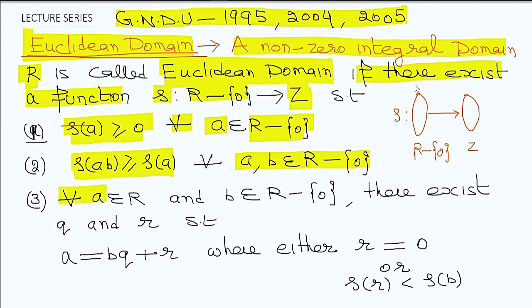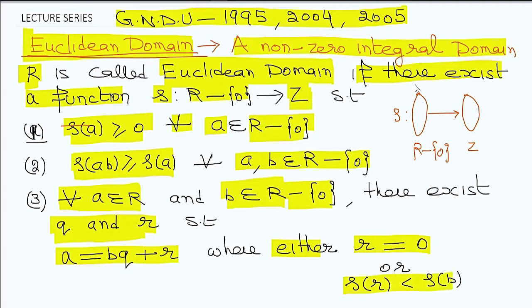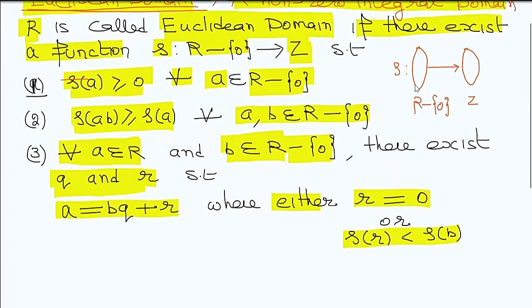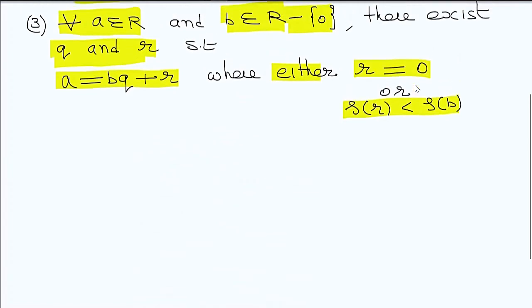Third property, for every A belongs to R and B some non-zero element belongs to R, there exist two elements Q and R in R such that A can be written as BQ plus R. Now this R is either 0 or delta of R is less than delta of B. So either the value of R will be 0 or the delta value of R is less than the delta value of B.